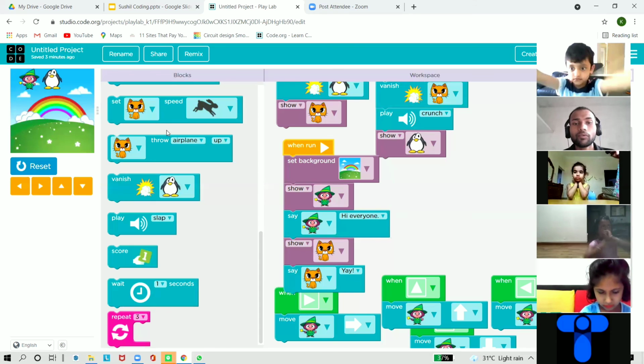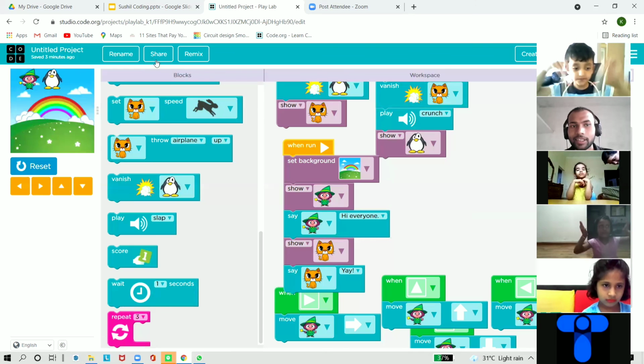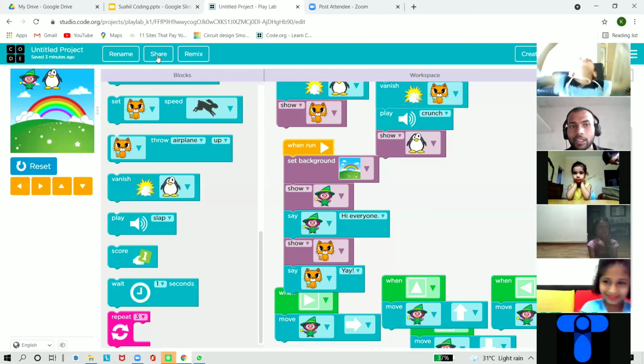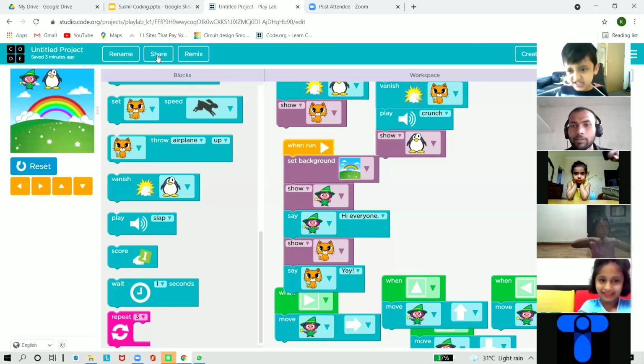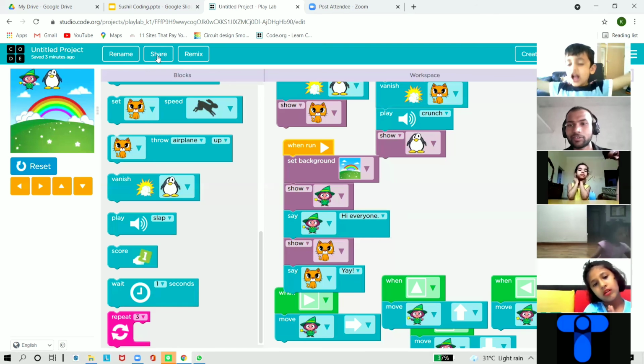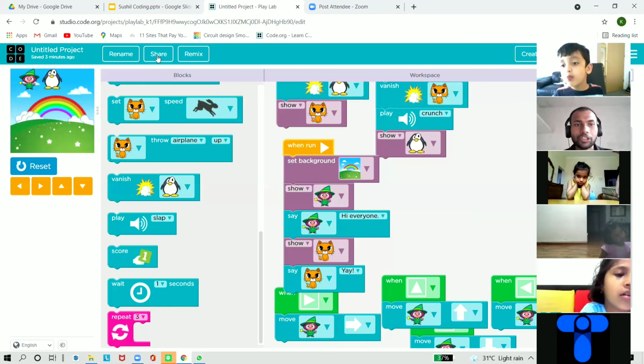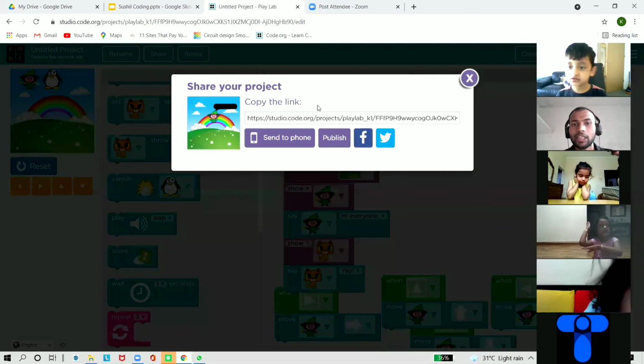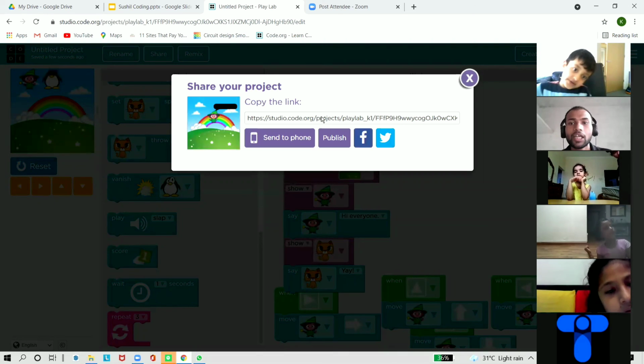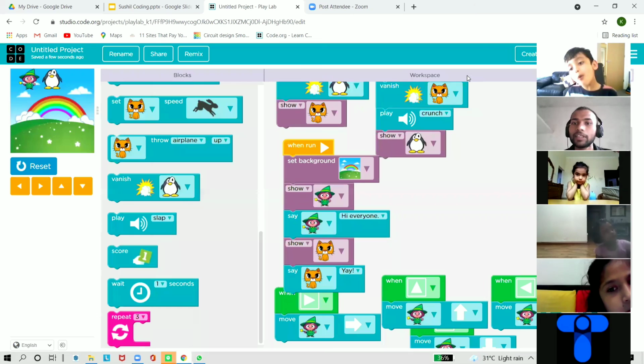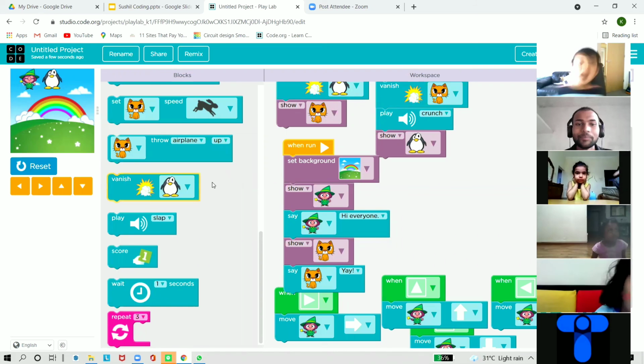So what you can do now, you can see here is the option of share. All of you can share. I will provide a video in which you will be able to know how to share your game. Just click on share, and you will get a link. Just copy this link and send it to your friends, and they will also be able to play this magic game. So first of all, you will make this game.